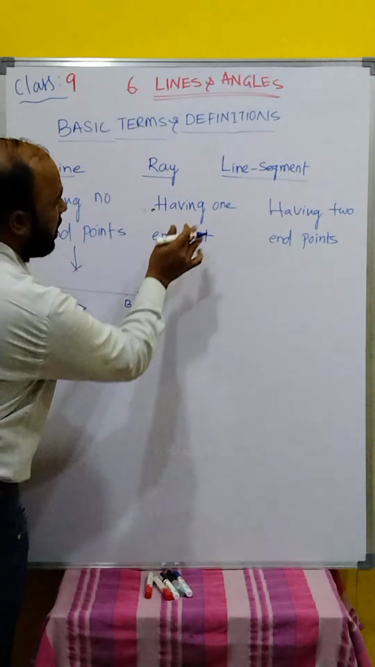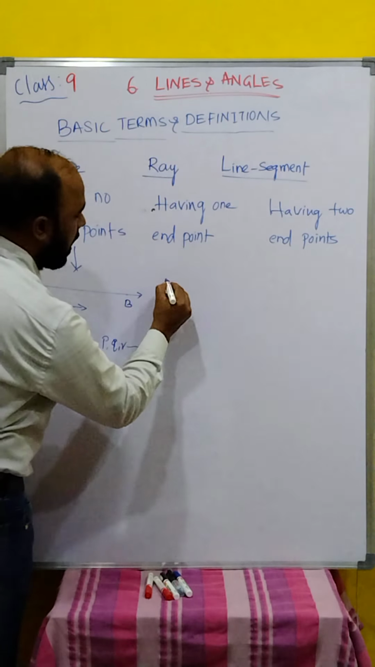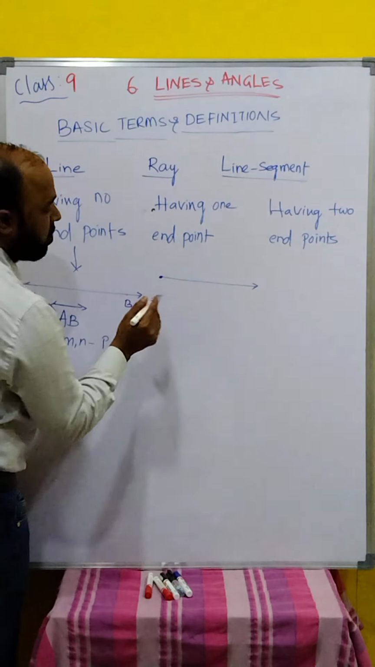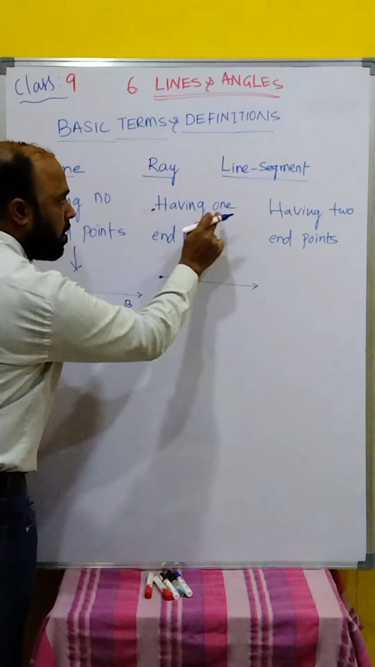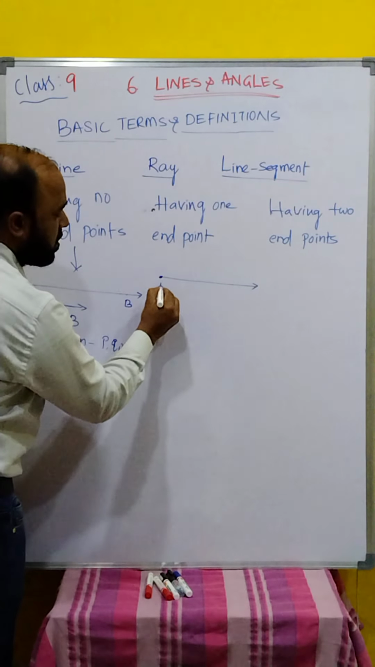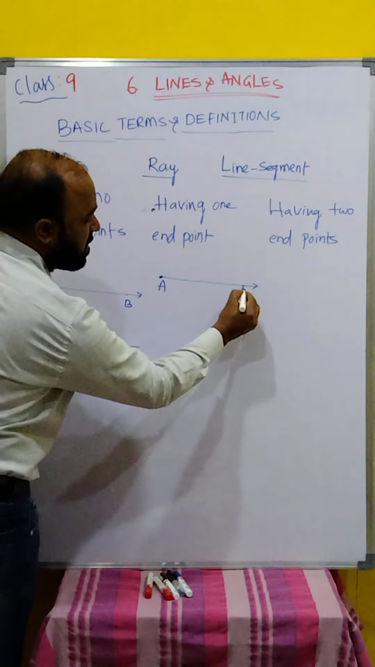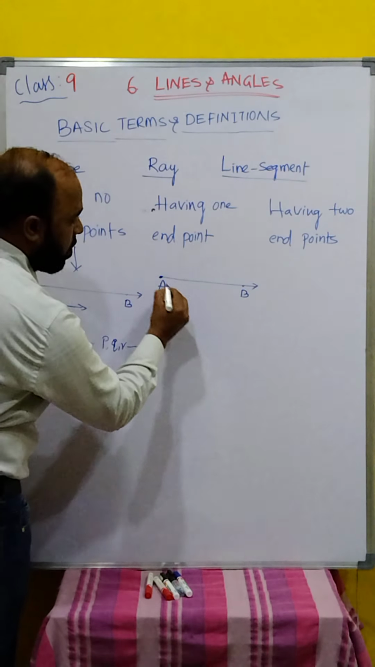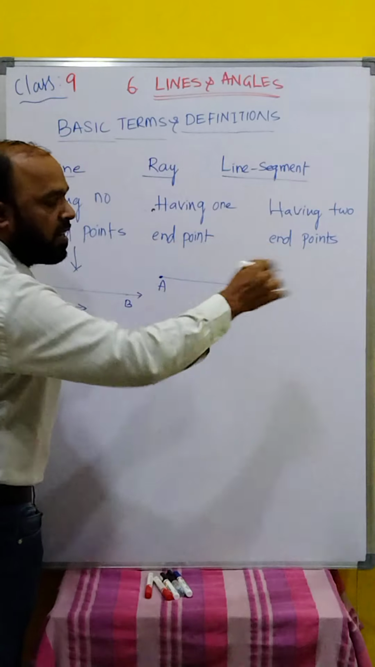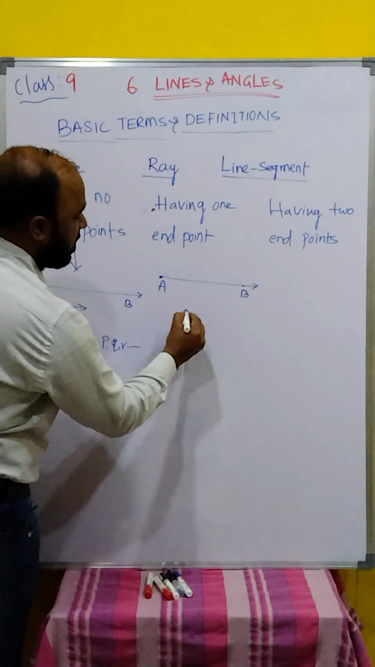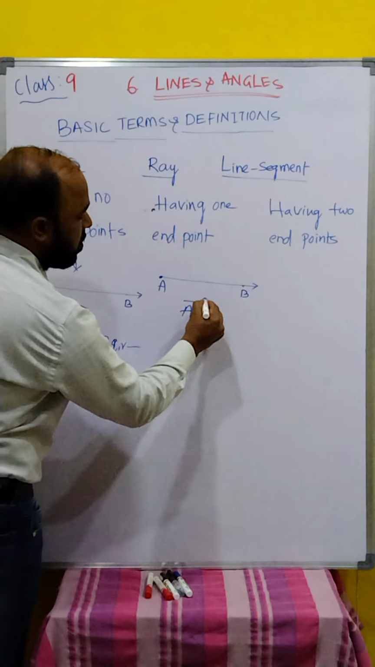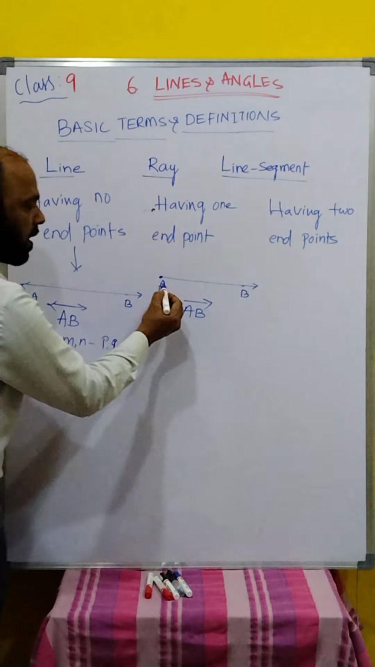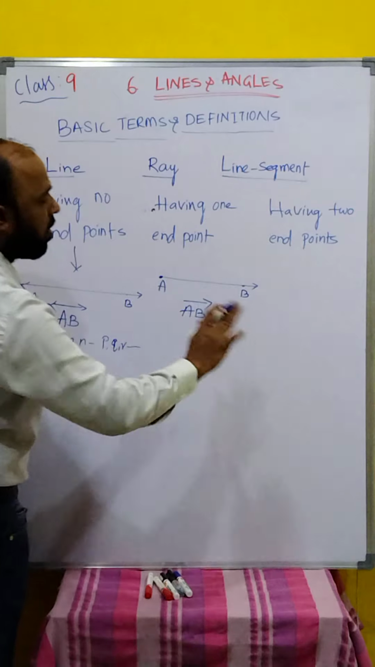Now the ray, having one endpoint. How to draw this? Here one side is an endpoint. Suppose this is A and this side is B. This is AB as a ray. One endpoint, and the line extends indefinitely on the other side. This is the ray part. Clear, children? One endpoint and one side not ending.